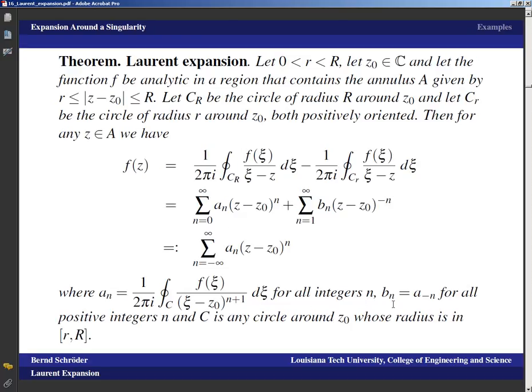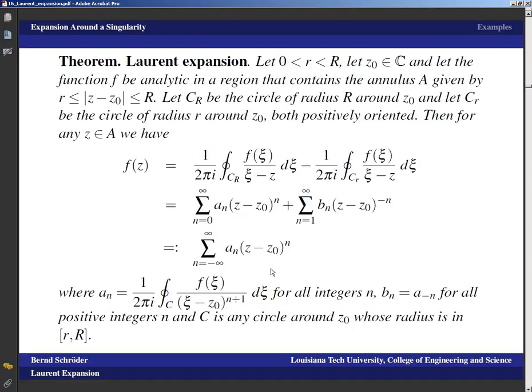And if you want to puzzle it apart, then b_n is of course a_(negative n), so you could put a negative number in here, which then is no longer a division but actually a multiplication by zeta minus z0 raised to some positive power. So b_n is equal to a_(negative n) for all positive integers n, and c is any circle around z0 whose radius is in the interval between r and R.